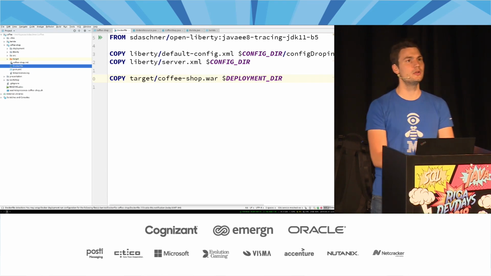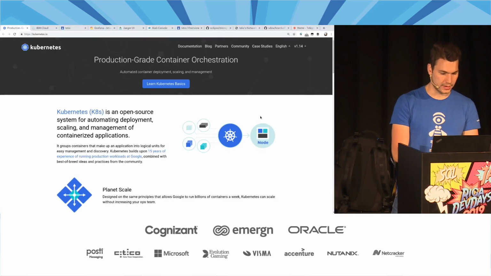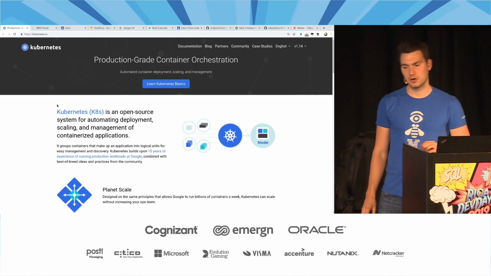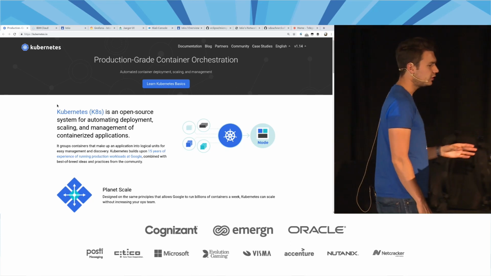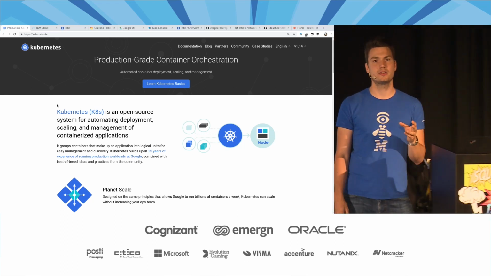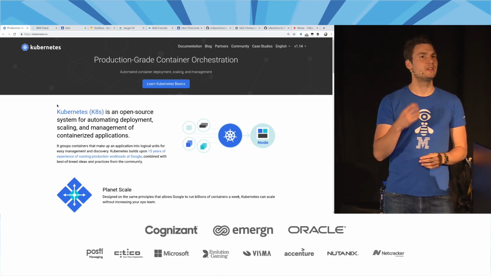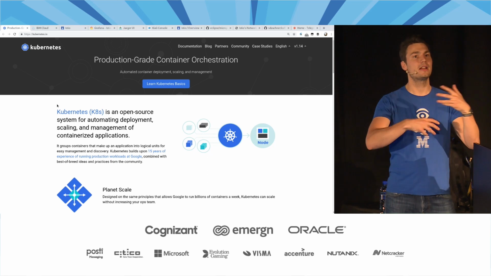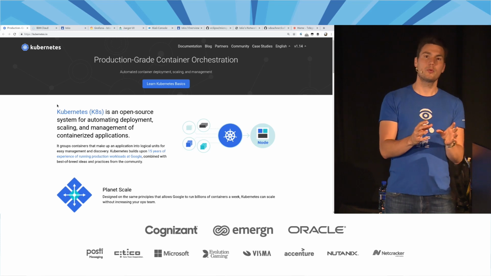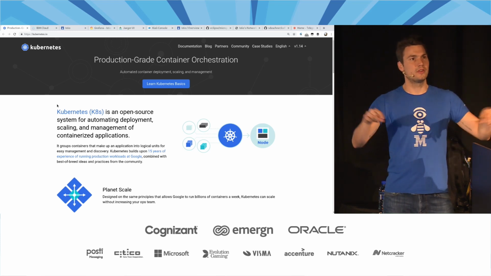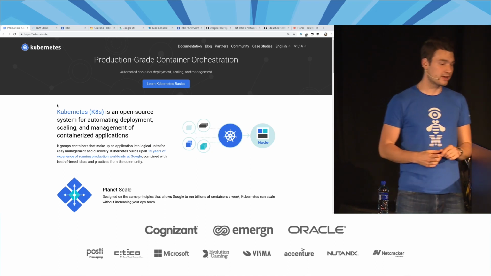What we actually want to do, I talked about container orchestration before. We want to run this in a Kubernetes environment, or in a container orchestration environment. Why? Cloud native technology. If you ever try to run Docker containers in a production-like setting, you would notice it's quite an effort to set up the networking and everything around it to manage all these containers, right? It's not enough to just start a container somewhere. You have to define a network. You have to define some IP addresses. If you have multiple machines, they have to communicate and all that stuff. And what happens if one container stops working?